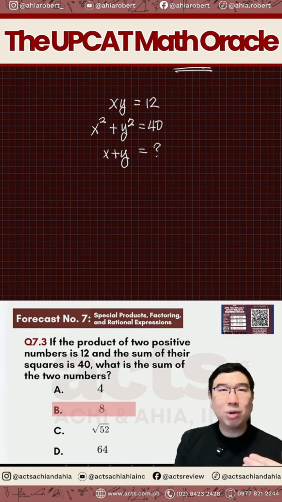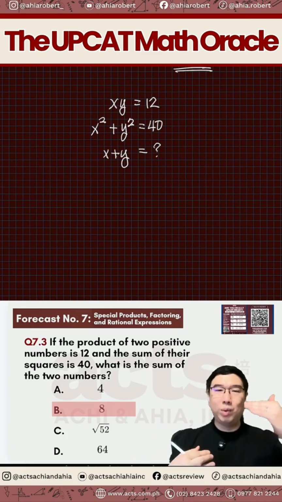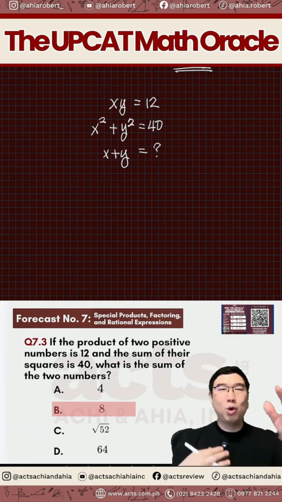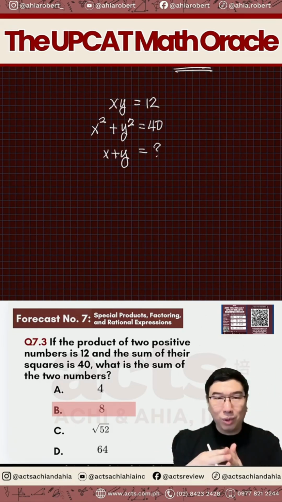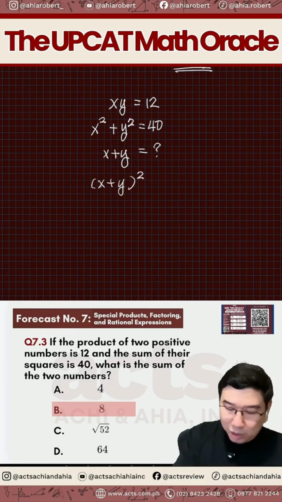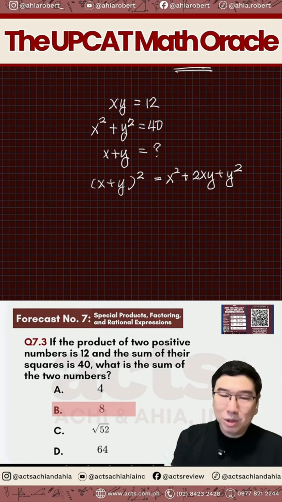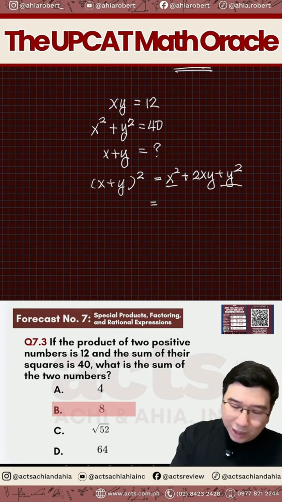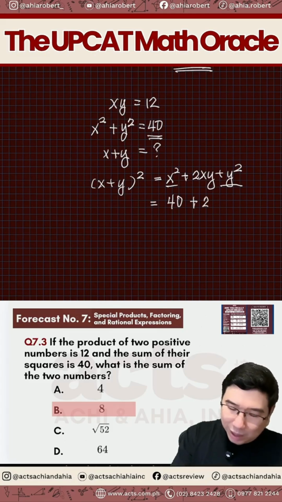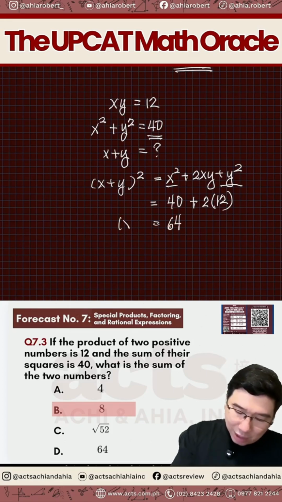So, paano natin kaya kukunin si x plus y? Saan natin kaya siya kukunin? How can we relate x plus y with x squared plus y squared with xy? So, I hope that you can find a relationship doon. We can use the special product of x plus y quantity squared, which will be equal to x squared plus 2xy plus y squared. So, that means, etong x squared plus y squared, that is 40 ba? So, 40 yan. Plus 2xy. Dalawang xy, xy is 12. So, therefore, this is now 2 times 12 is 24 plus 40, that's gonna be 64. And that is your x plus y squared.